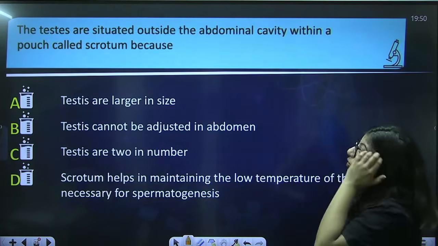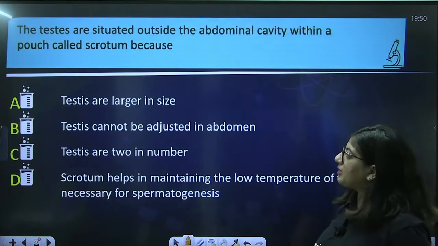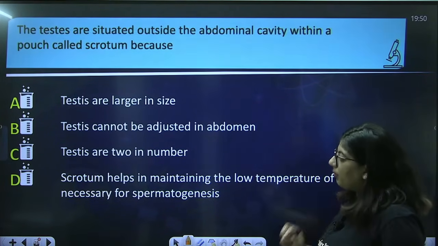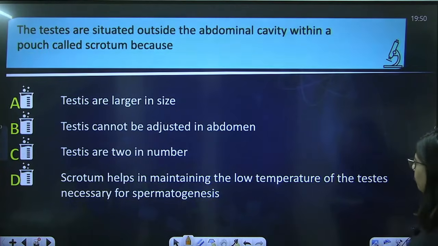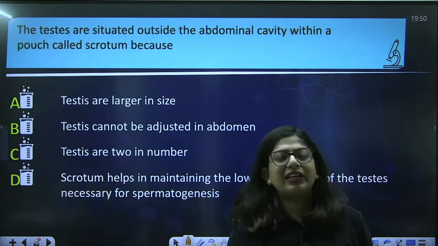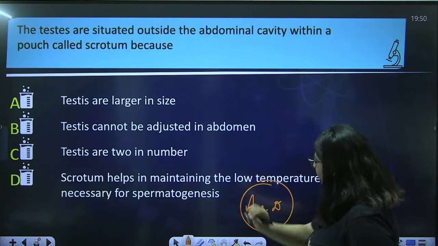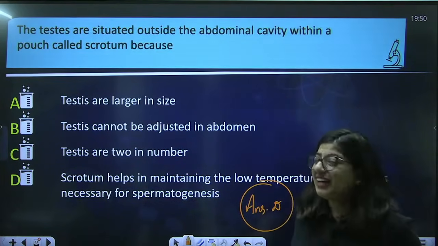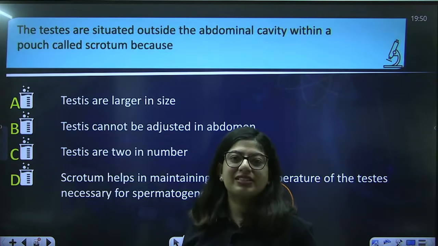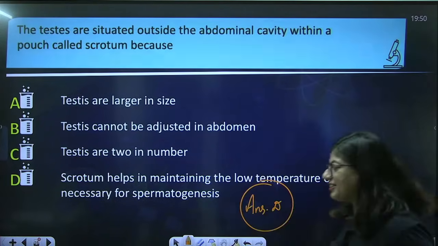The testes are situated outside the abdominal cavity within a pouch called scrotum because testes are larger in size. Testes cannot be adjusted in abdomen. Testes are 2 in number. Scrotum helps in maintaining the low temperature of the testes necessary for spermatogenesis. Most of you have given the answer in seconds. So congratulations. That means you are doing it well. D for Diksha ma'am is the answer. Why has nature given you testes in scrotum? Because we need less temperature for spermatogenesis. Next.